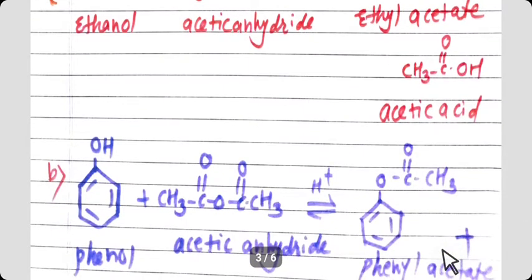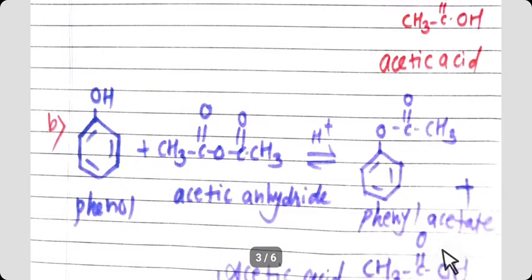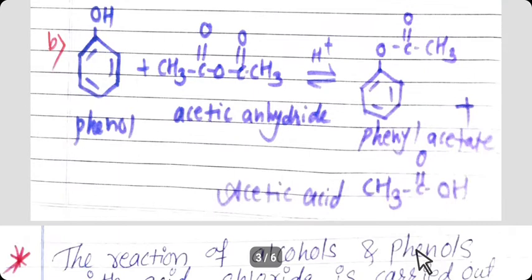Same here, we are having an example of phenol. Again we are taking in place of anhydride acetic anhydride. Reaction is reversible in presence of acid which acts as a catalyst. Same here, hydrogen reacts with CH3C=O group and it forms acetic acid.